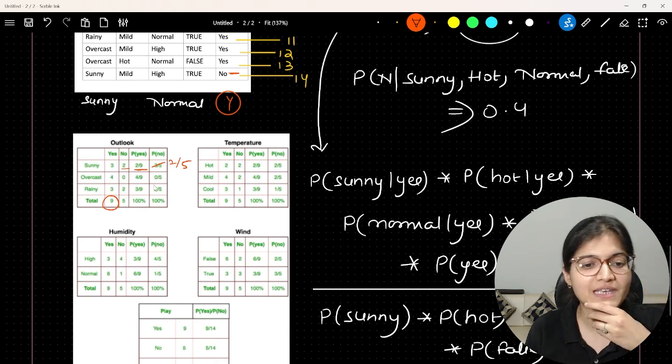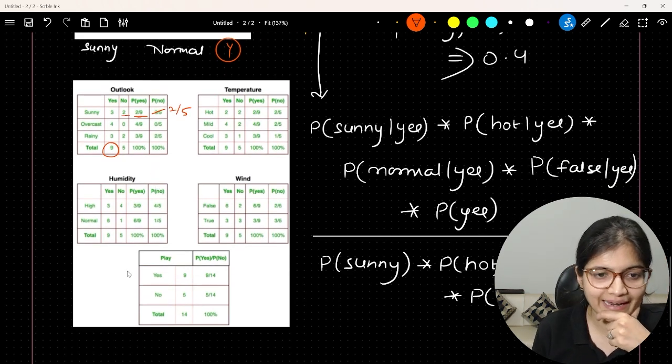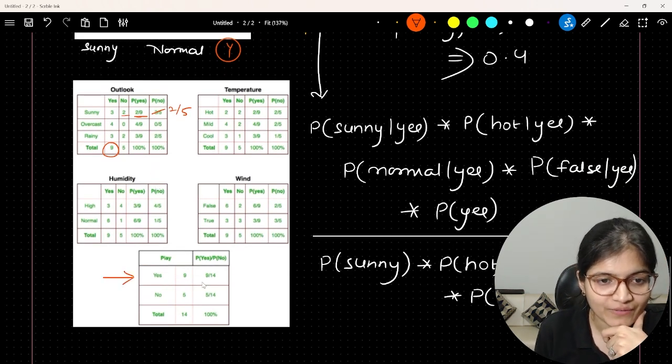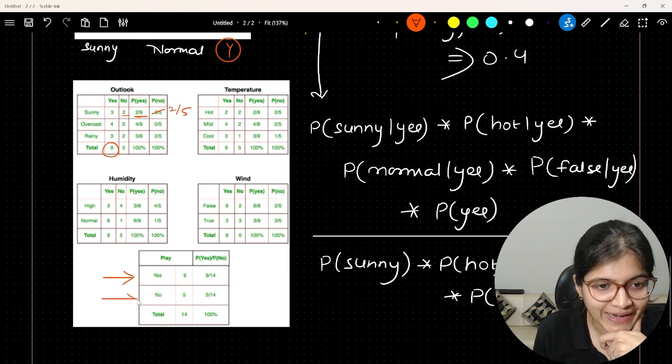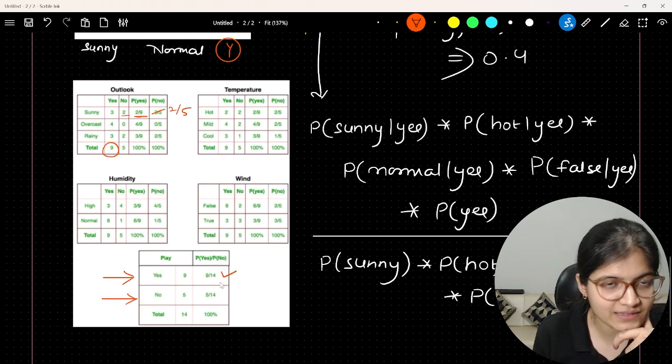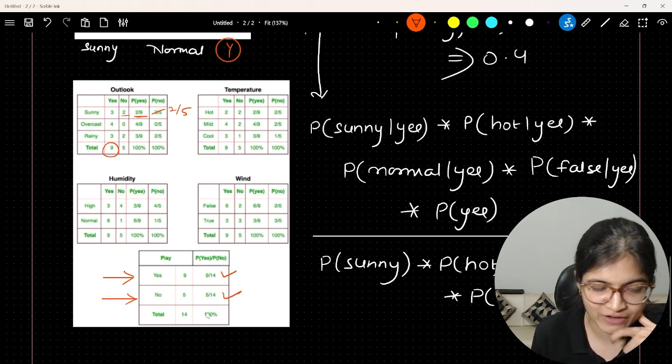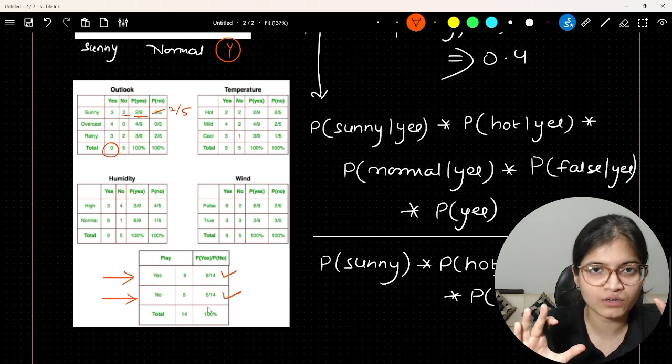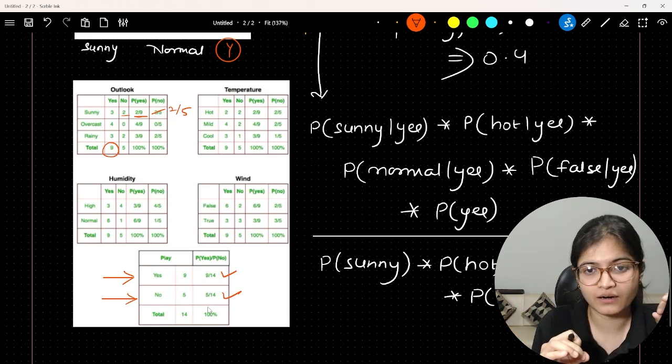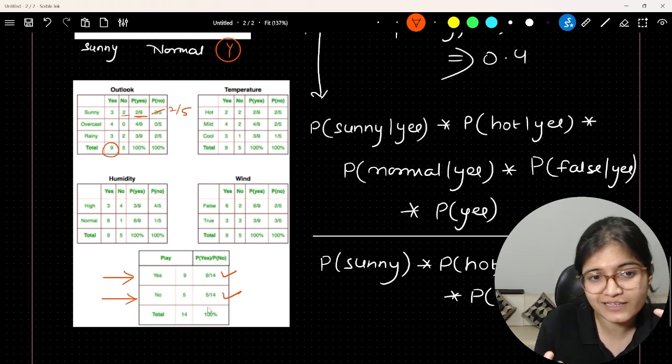So this is a table which gives you a clear-cut idea that in total, let's say in our data set we have 9 yes and 5 no, so the probability of yes is 9 by 14, and the probability of no is 5 by 14. I hope that you know the concept of probability pretty well. Don't get confused in between all these things.